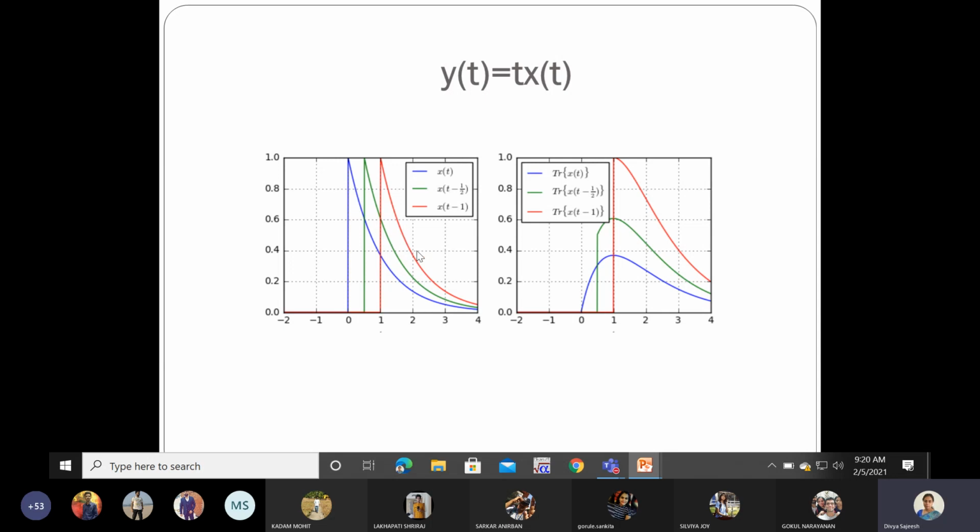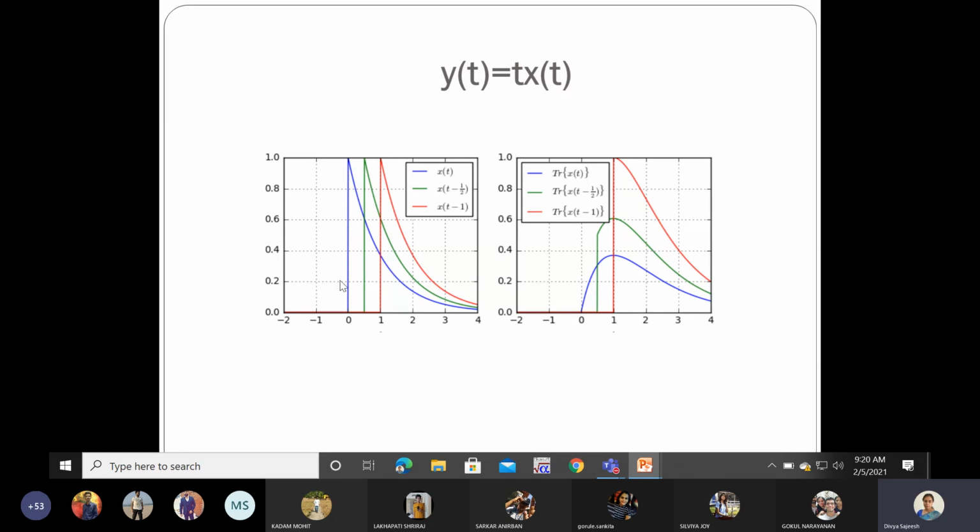Now I have given these 3 signals to the system. What is your system? T into x of t. When I apply them to the system, you can see the response on the right hand side window. The first one, the blue signal, is your impulse signal, x of t. When I gave it to the system, you can see the response obtained on the right hand side window. When I gave the green input, you can see the corresponding response of the system on the right hand side, and the third one, the red one, I gave, you can see.